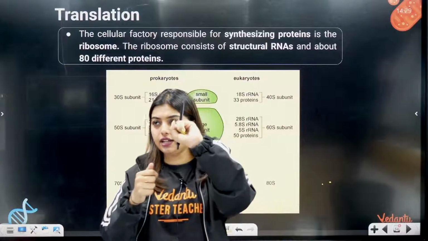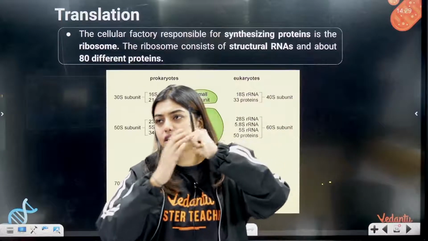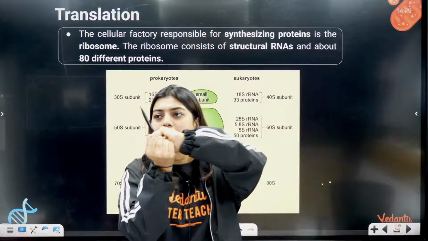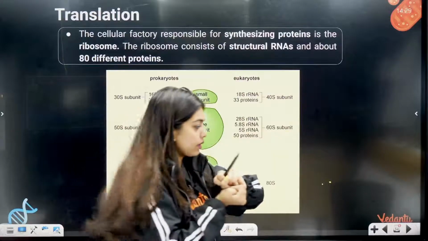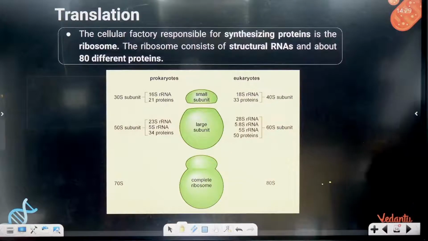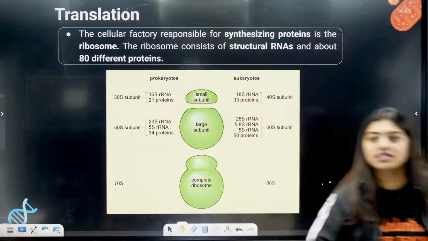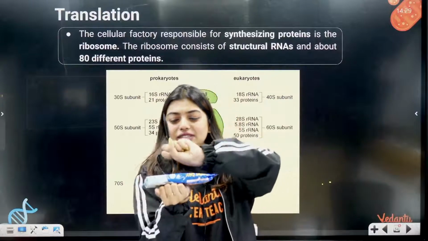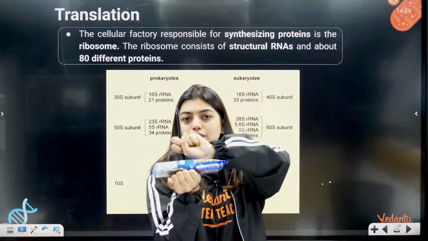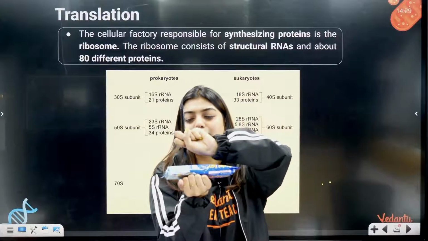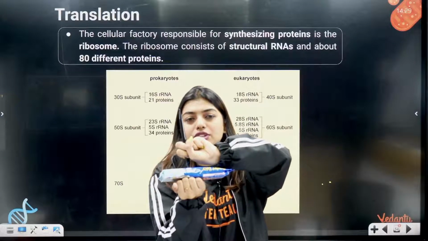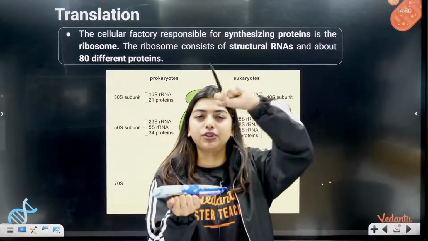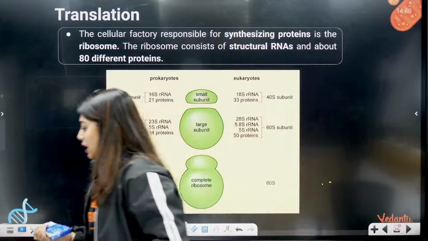Let's say this pen is the tRNA, this wrist where the rings are is the larger subunit and this is the smaller subunit. Like this they will go. I do not have anything to read, okay, I'll try with this. This is the circus that I'm doing. Students, this is the combination. So they are going to read the strand. My other hand is immovable. So they are going to read what is written on this. And as they are reading, here amino acids are going to get added and added and added. Okay, understood? Yes.